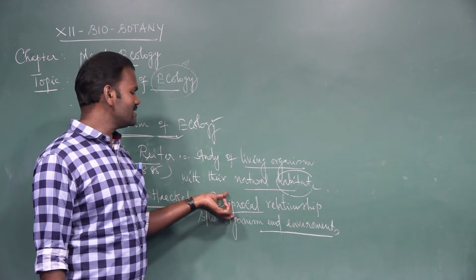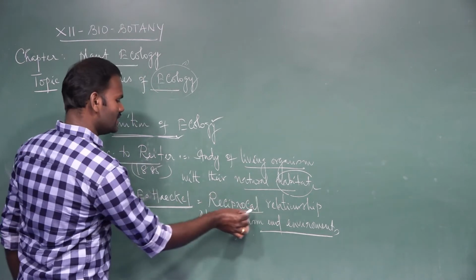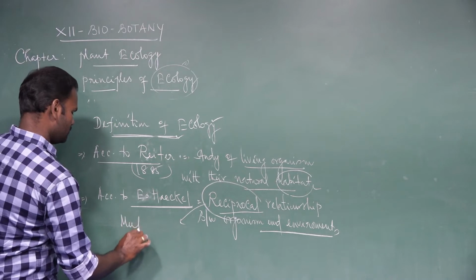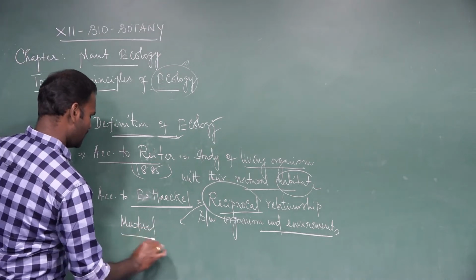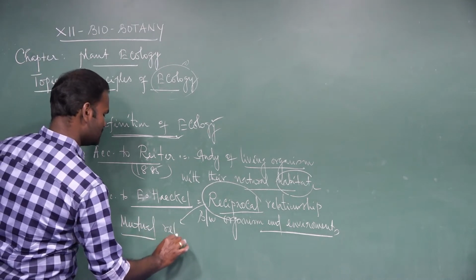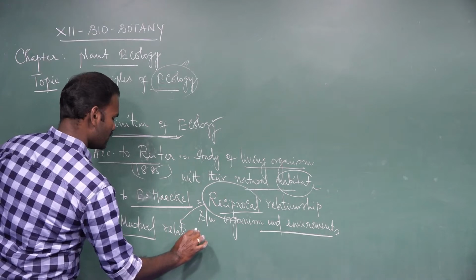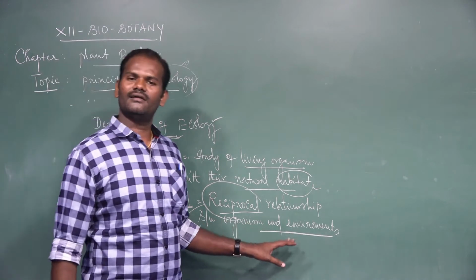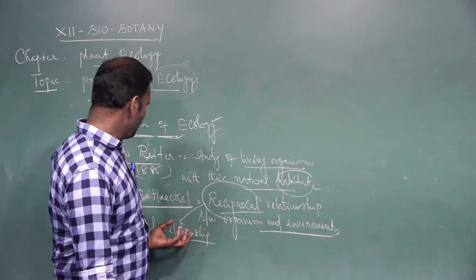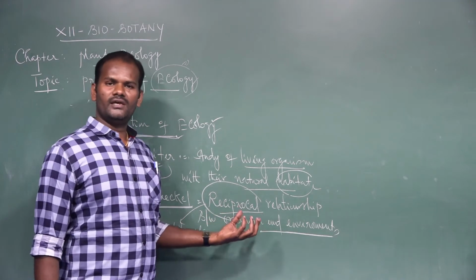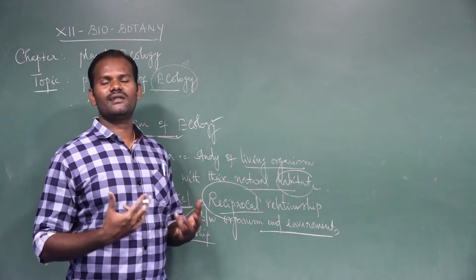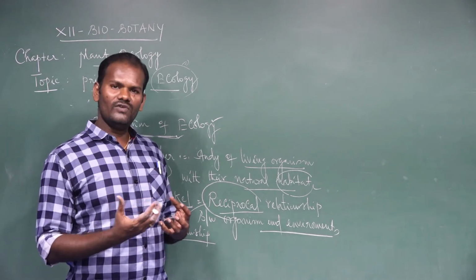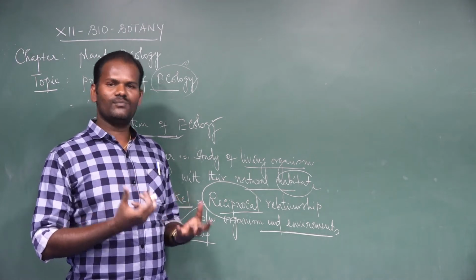What do you mean by reciprocal relationship? The word reciprocal is nothing but mutual, a mutual understanding or mutual relationship between the organism and their surrounding or environment. Then what do you mean by mutual or reciprocal? If we take the environment, we are the organism, we are the species in the world, and how we are obtaining or getting the food from the environment.